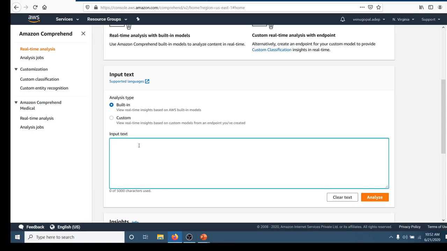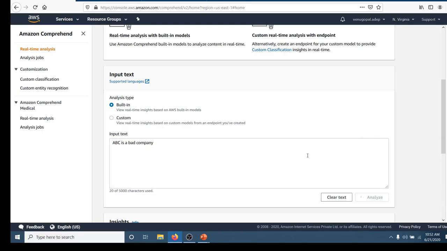we are going to purposefully type a hate comment. So now we can click on analyze.